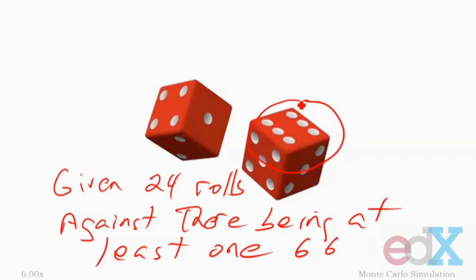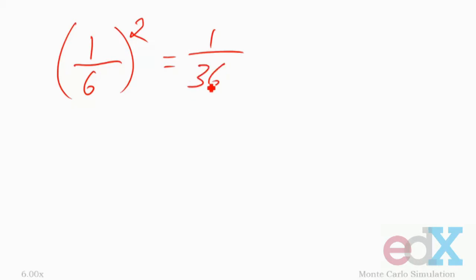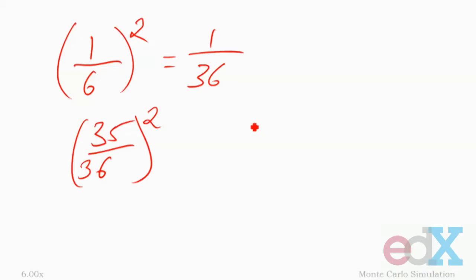Pascal and Fermat, two pretty smart guys by the way, exchanged a number of letters about how to resolve this issue. Of course, to us, it should now seem like a very easy question. On the first roll, the probability of rolling a 6 on each die is 1/6. So the probability of rolling a 6 on both dice is 1/6 squared, which we know equals 1/36. Therefore, the probability of not rolling a double 6 on the first roll is 35/36. If we look at 24 rolls, we have to look at (35/36)^24.